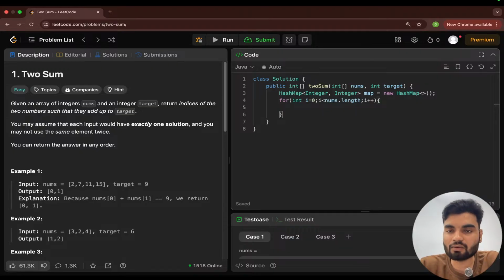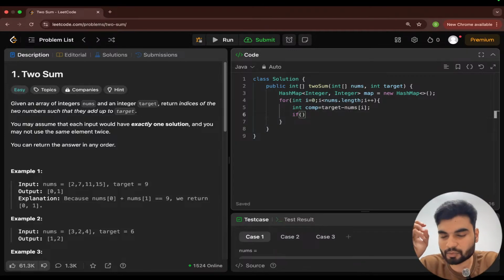So now here, I will have the complement, that is target minus the upcoming element, means nums[i]. So now, how do you check a particular element in the hash map? I'd suggest everybody check out what a hash map is and what its methods are. There are a lot of methods in the hash map. One method is containsKey. Basically, that will tell you whether a particular key is available in the map or not.